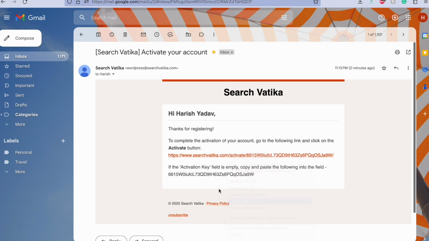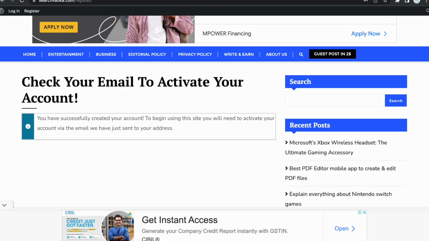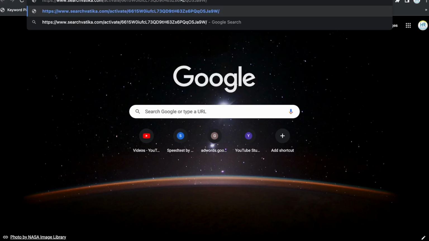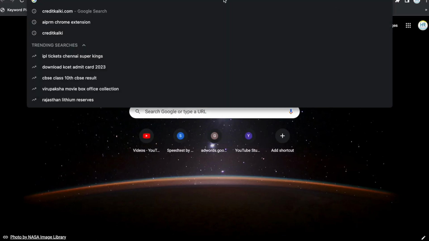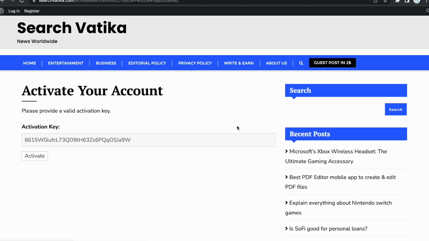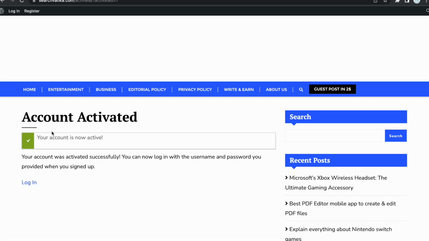You can click on this link or just copy and paste it. It will give you an activation key, and you just need to click on this activate button. Okay, your account is now activated.